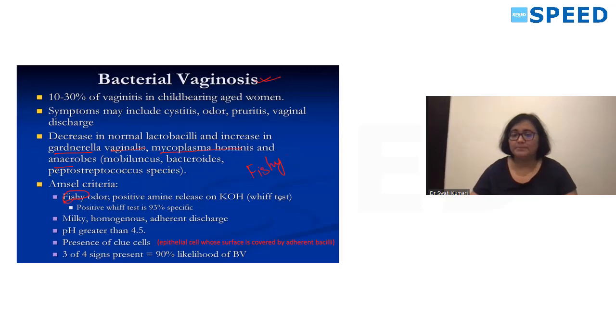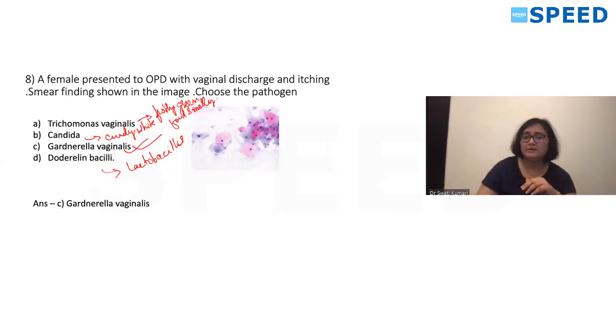And the whiff test is when you add 10% KOH, the odor will increase because of the release of amines. So that is called the whiff test. And the presence of clue cells will be there. So these are all criteria towards the diagnosis of bacterial vaginosis: presence of clue cells, fishy odor, and positive KOH, that is your whiff test. Clue cells are nothing but epithelial cells whose surface is covered with adherent bacilli.